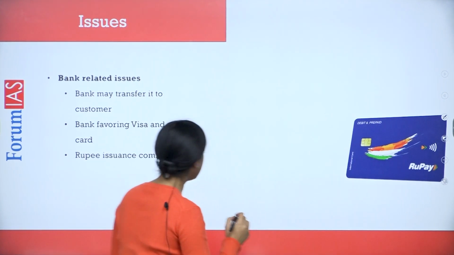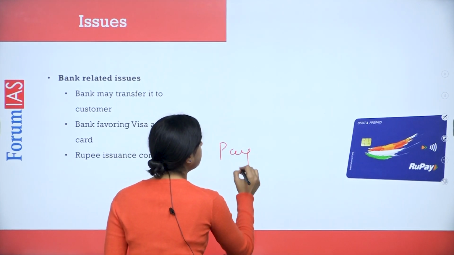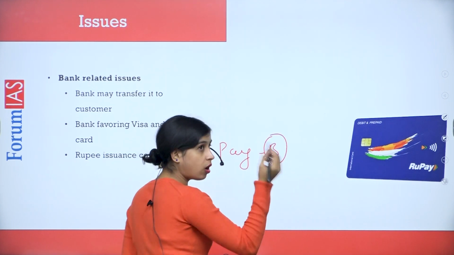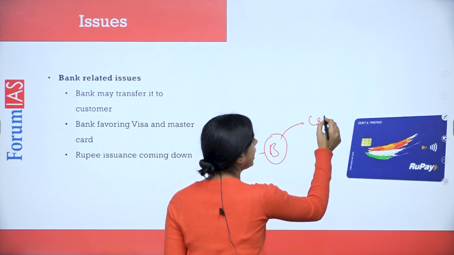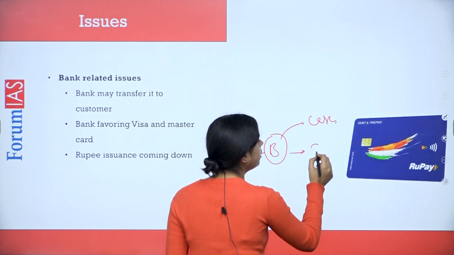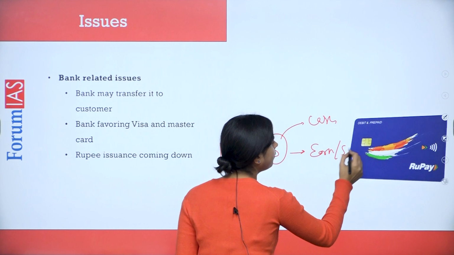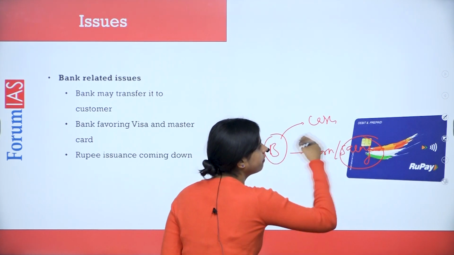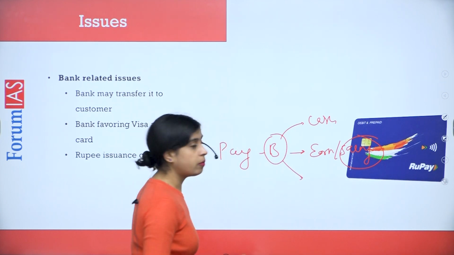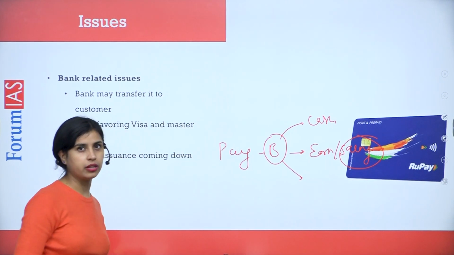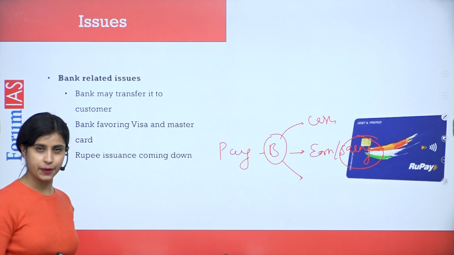Now, the government is saying the payment will be done by the bank, because in this process of the cashless economy, banks will not have to deal with cash, and in a way, they will earn or save something. This saving they can use to promote this method, reducing the MDR on the RuPay card.